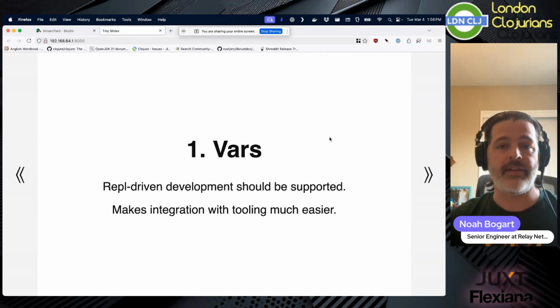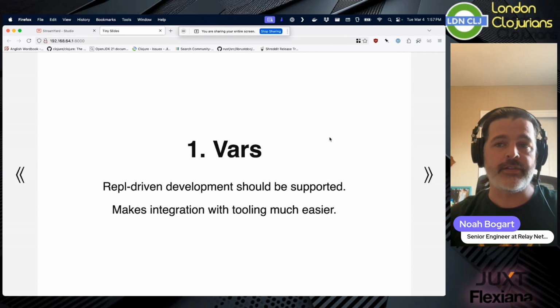Having vars, and having vars as functions, allows you to treat them like normal functions, like normal Clojure objects, and not as something magical. Whereas Midge or Expectations v1 or Speckle auto-generate, they use, what do you call them, gen sims, which means that you can't run them from the REPL. What you have to do is have a test watcher, right? You have to say, hey, watch this directory and reload my code, which gets into the issues of component reloading and namespace graph reloading, etc. And that can get really messy.